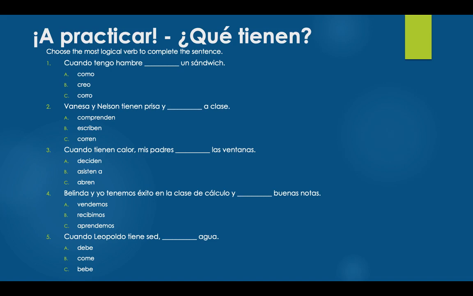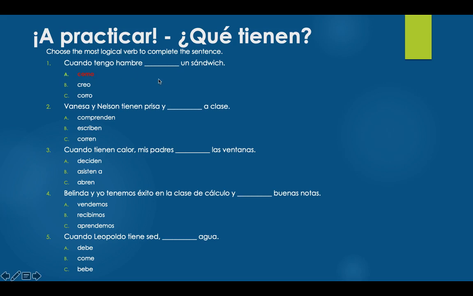So number one, "cuando tengo hambre, blank un sándwich." When I'm hungry, when I have hunger, I blank a sandwich. When I have hunger, I usually eat a sandwich. So I'm going to take comer, my verb for to eat. I'm going to chop off my ER, and my final answer here would be "como."